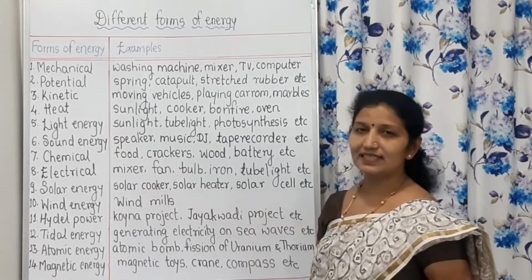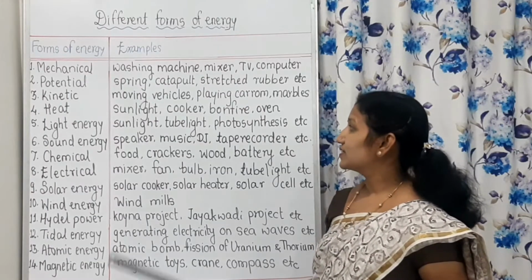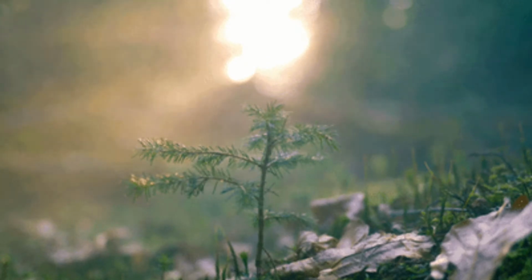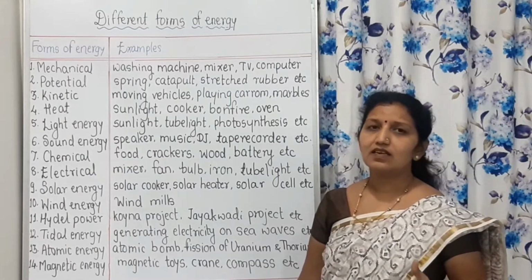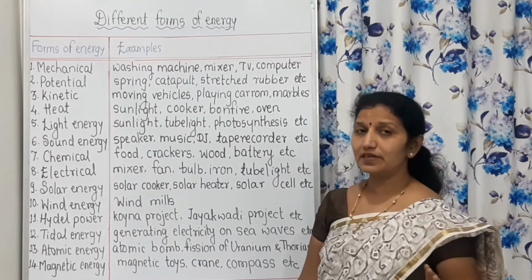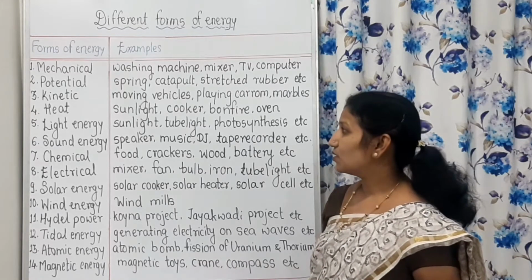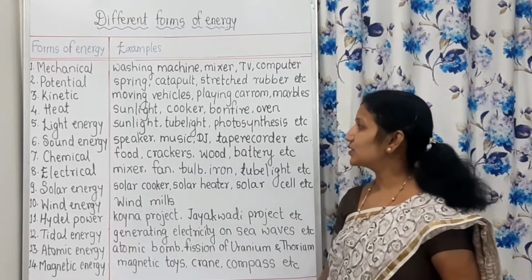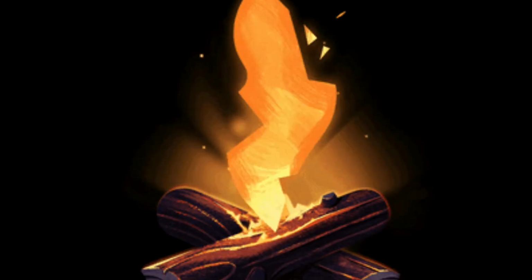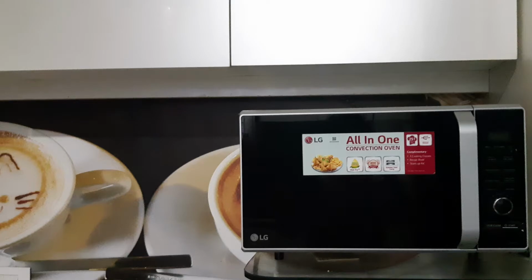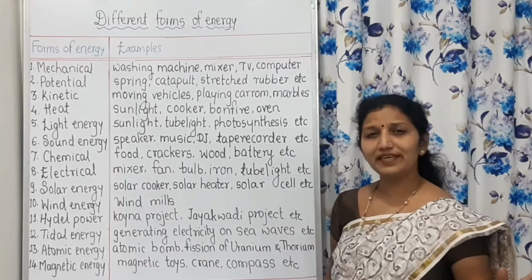Then heat energy. Heat energy is very common for you. Sunlight, we get energy from the sun. The sun is the never-ending source of energy. It is the main source of energy for all of us, for the whole universe. So, sunlight is the main source of heat energy. Cooker, bonfire, oven, heater, these are examples of heat energy. There are so many examples.